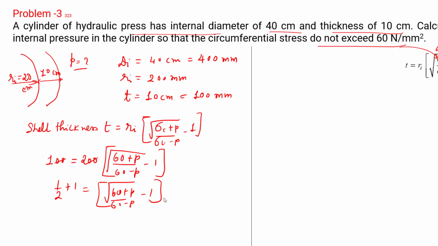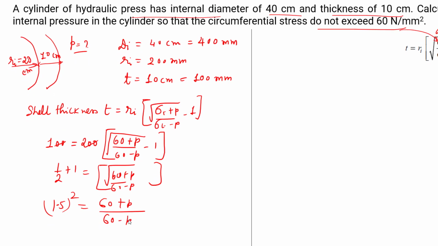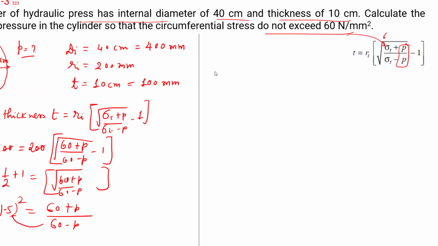Okay, now let's take the square. So 1.5 squared is equal to (60 plus P) over (60 minus P). Let's multiply this term over here and simplify. So 1.5 squared is 2.25, multiplied by (60 minus P), equal to 60 plus P. Now let's simplify this term.